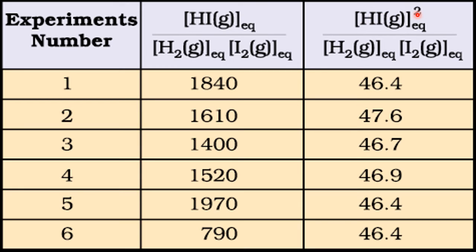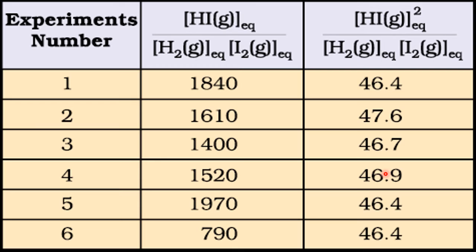At that time, when they considered the stoichiometric number, or the number of moles taking part in the reaction as per the balanced chemical equation, and took the ratio of the concentration of the product to the reactant, the answer is almost the same: 46.4, 47, 46, 46, 46, 46, almost close.